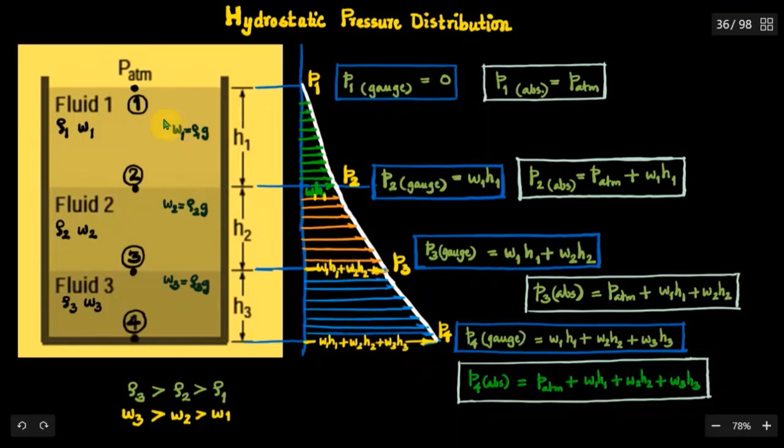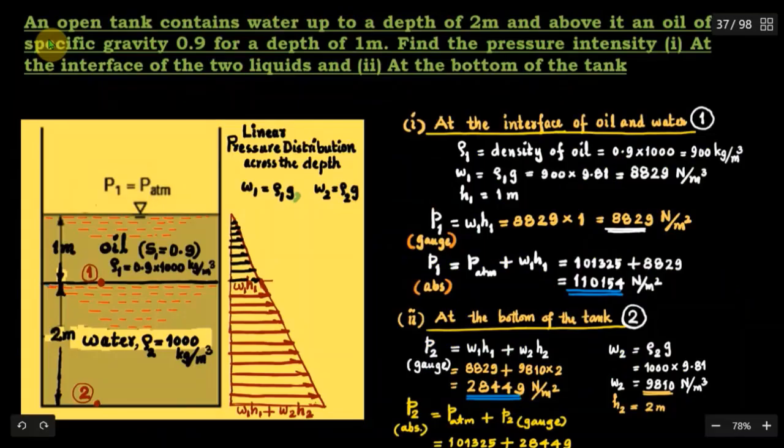So the first part of the profile, for the liquid column H1, has a triangular profile, and for the liquid column H2, the profile is a trapezoidal one, and for the third column H3, the gauge pressure profile is again a trapezoidal one. We will solve a numerical problem by making use of the concept which we discussed in the previous case of hydrostatic pressure distribution in 3 fluid systems.